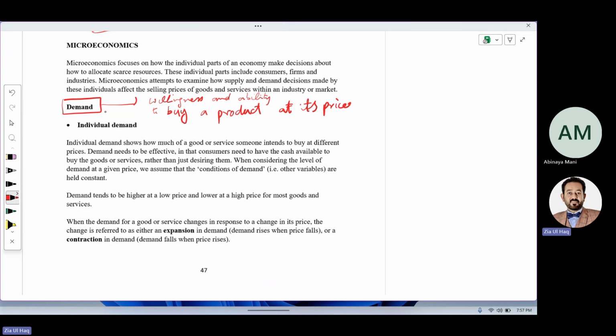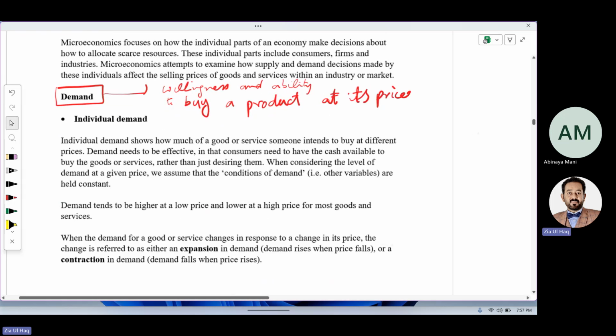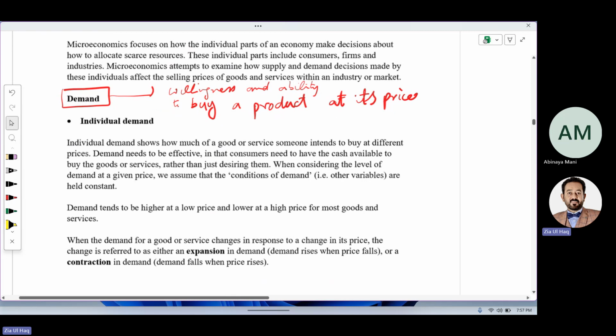Not only willingness makes a demand. You should have ability. Many things you have desire for, but until you have ability, there is no need for it. So demand is willingness, desire, plus ability to buy a product at its market price. That will be the ultimate definition.